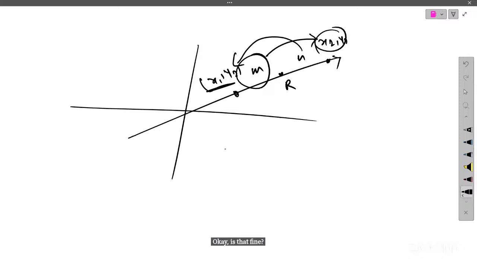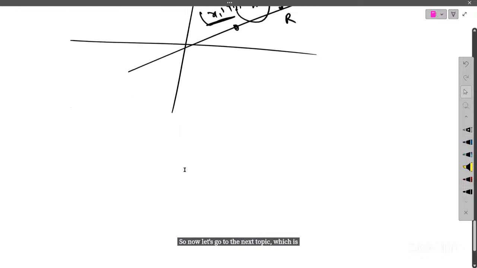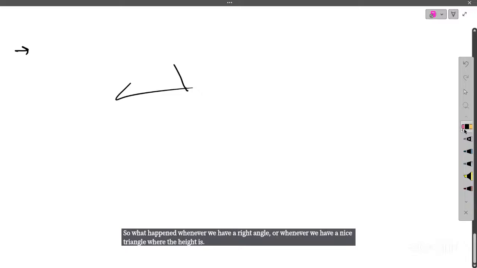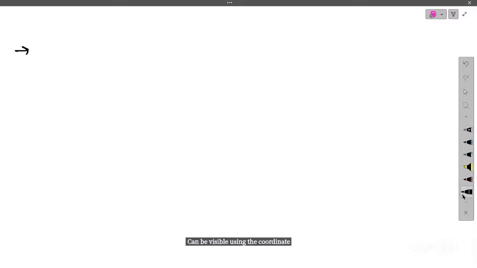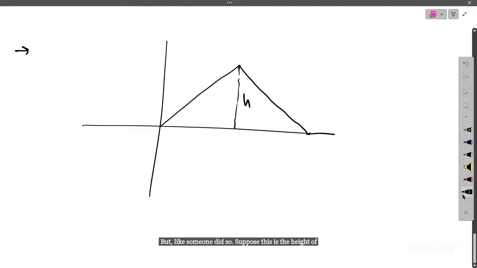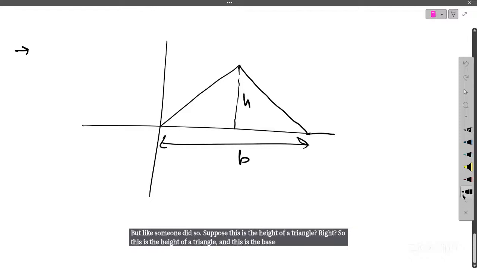So now let's go to the next topic, which is the area of a triangle using coordinates. I'm not going to explain the proof of this because here also you just have to remember the formula. Whenever we have a right angle triangle, or a nice triangle where the height can be judged using the coordinates itself, there we have a particular formula for finding the area of a triangle. Suppose this is my triangle, looking like a mountain. This is the height and this is the base. We know from our previous knowledge that the area of a triangle is 1/2 times height times base.